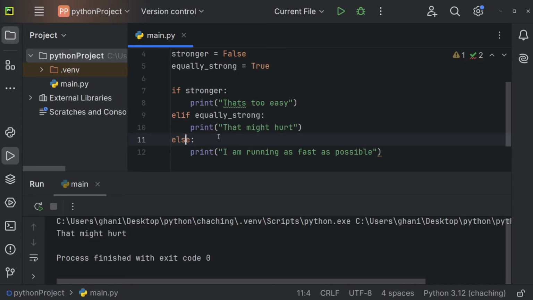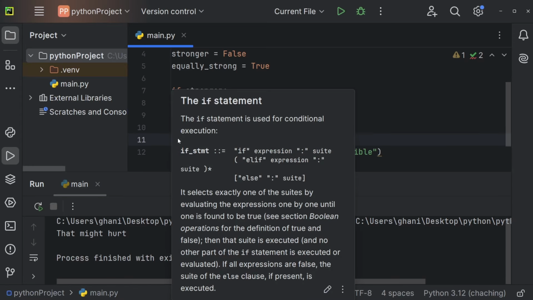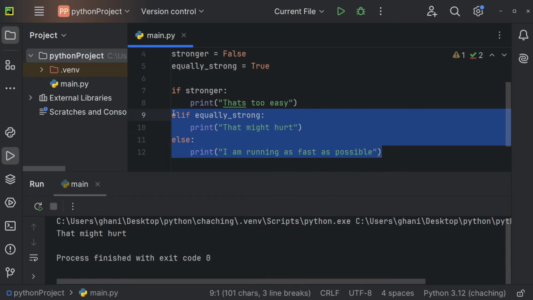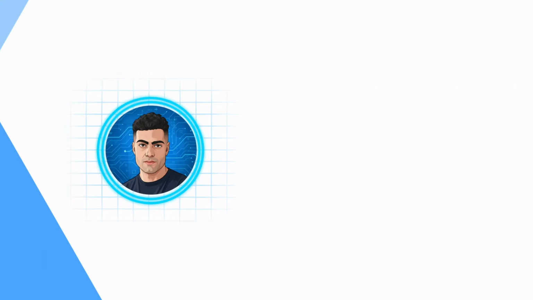And if none of the conditions is true, we are always going to execute whatever we have after the else statement. And we can add as many elif statements as necessary. But you can only have one single if statement and one single else statement. And it's of course also fine to only use an if statement, so you don't need to have an else block.